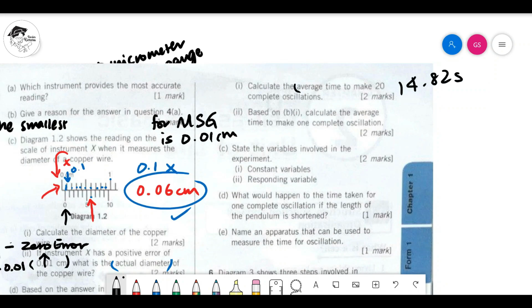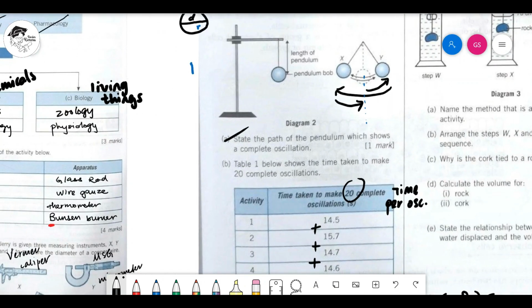Because they ask you average time, for 20, not for 1, for 20. Meaning you must add up all the 20-oscillation times, divide by 5. Then you will get your answer.